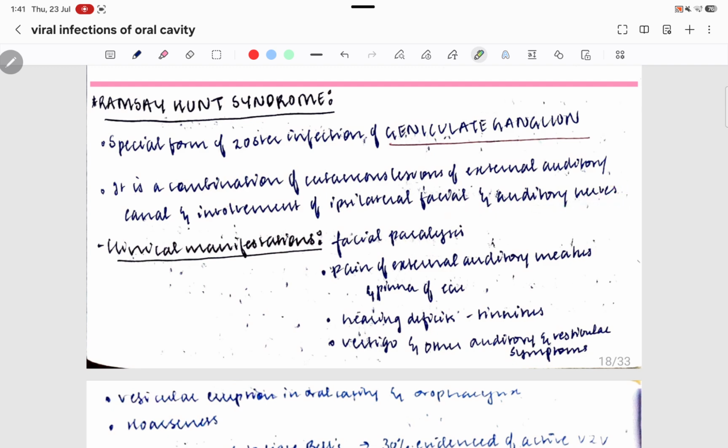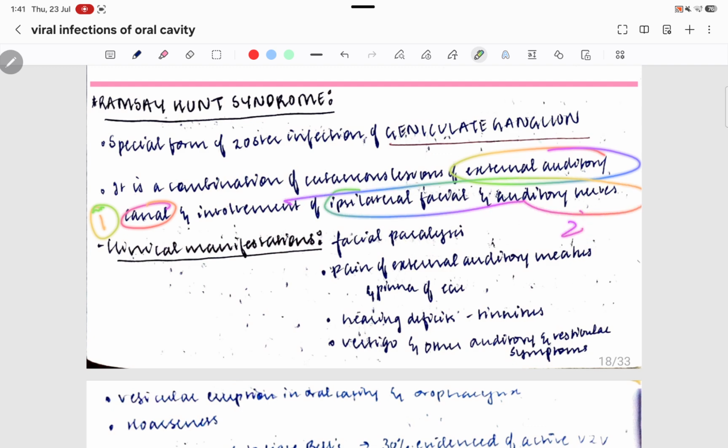So there is involvement of 2 or 3 things. First is the external auditory canal. Second is your ipsilateral facial and auditory nerves involvement. So one is your auditory canal and second is your auditory nerve and facial nerve.